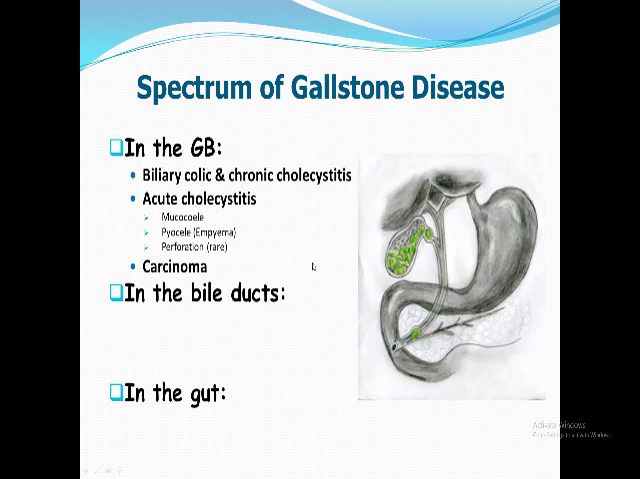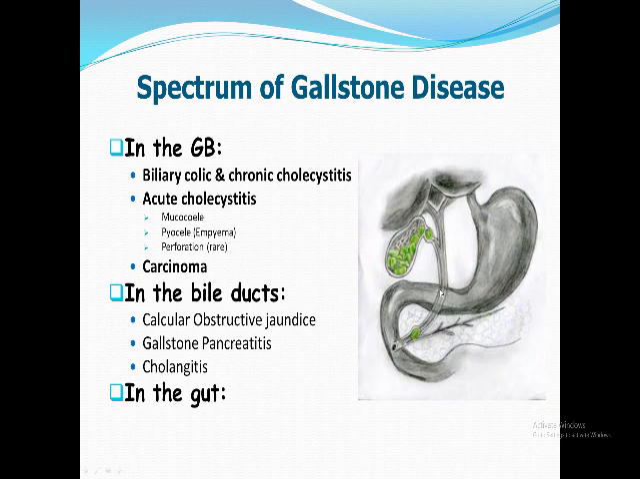It's not only that, one of these stones might pass to the common bile duct like that and lead to obstruction here, which causes calcular obstructive jaundice. It might also obstruct the pancreatic duct, leading to premature activation of the pancreatic enzymes and acute pancreatitis. And finally, stagnation of the bile here will lead to ascending cholangitis.